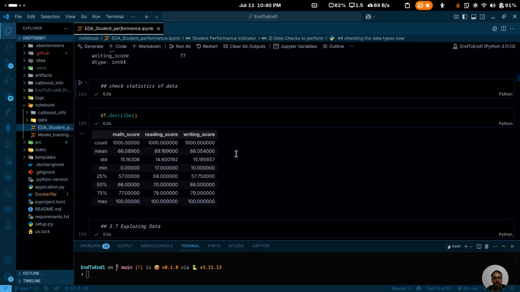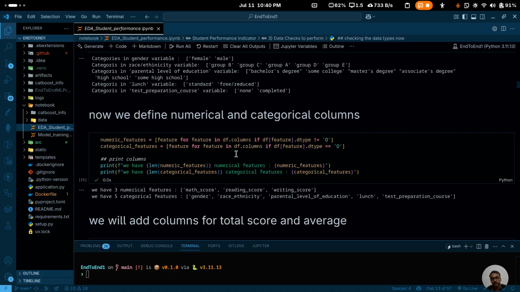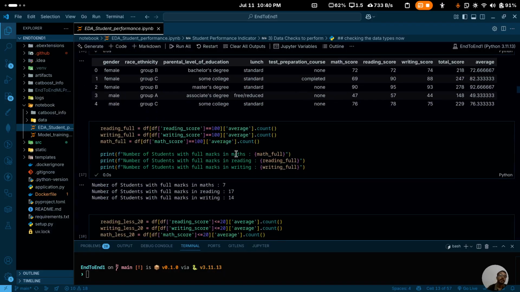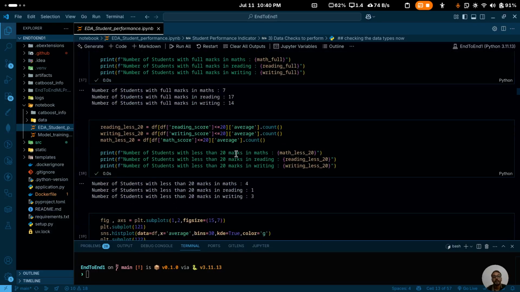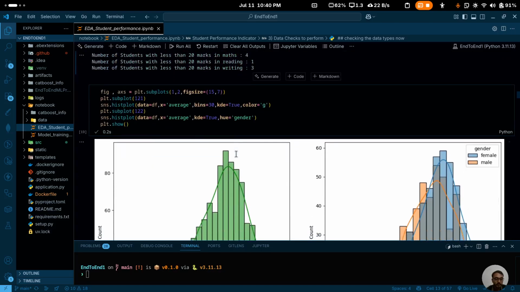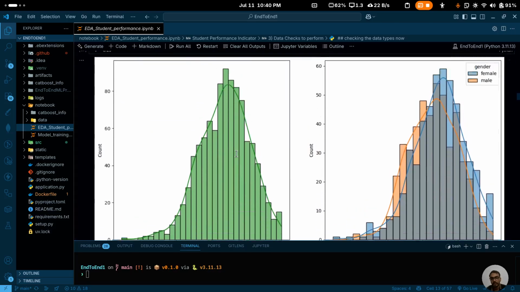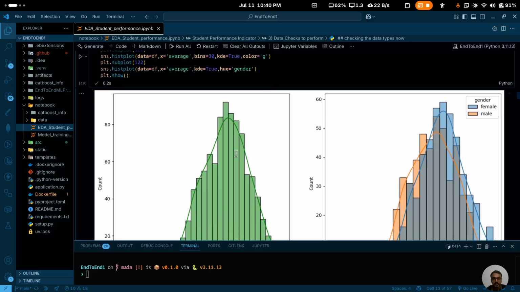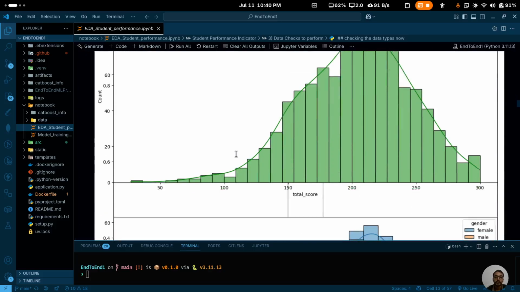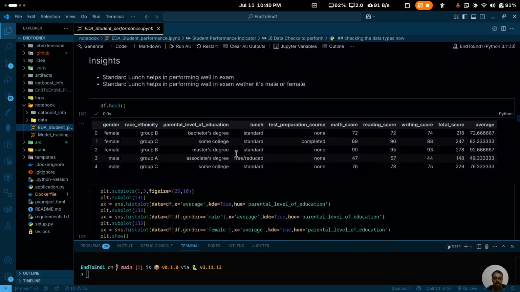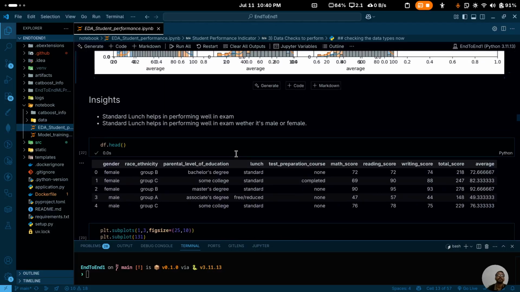So we visualized the data completely over here, and then we move to the transformation of the data and handling of the missing values. And here you can see we got some insights from the visualization, so that we can perform the training of the model with an idea at the back of our mind of what we are doing.